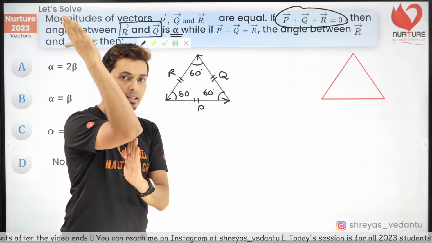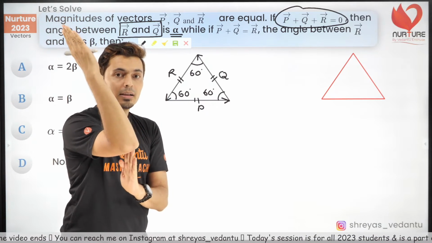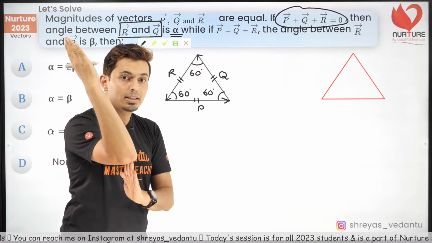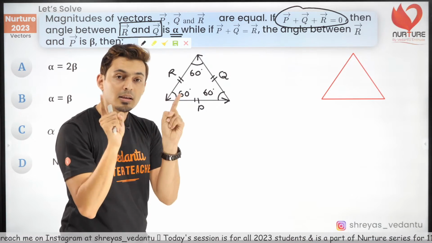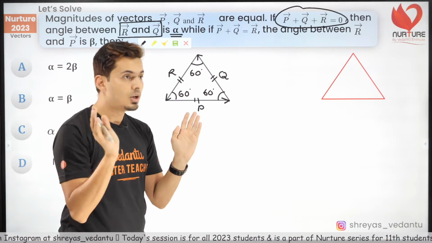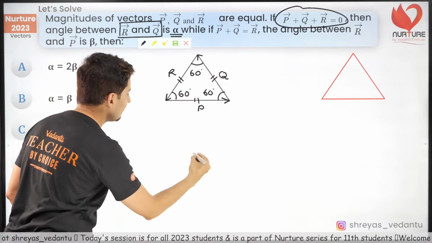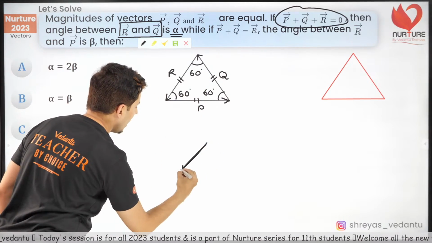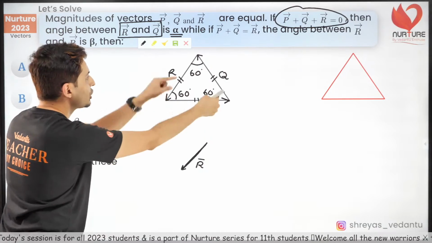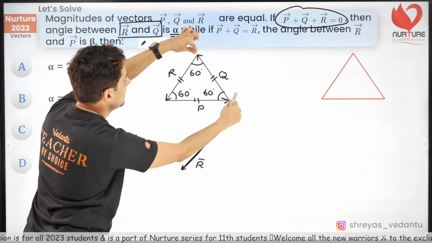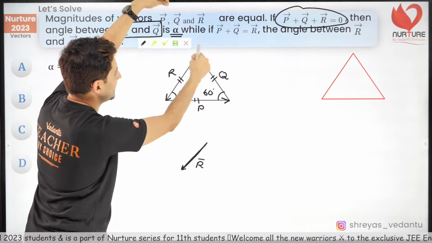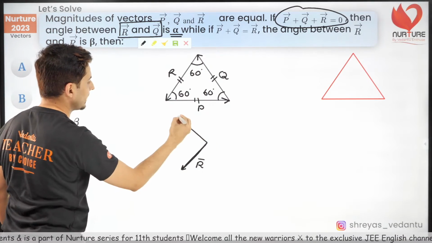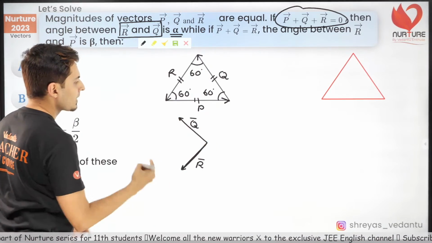If their heads and tails are joined, then do not measure the angle. That's the rule for measuring the angle between any two rays in mathematics or even in physics. So slide them. R vector is over here. Q vector's head is over there. So just slide that Q vector upwards like this.